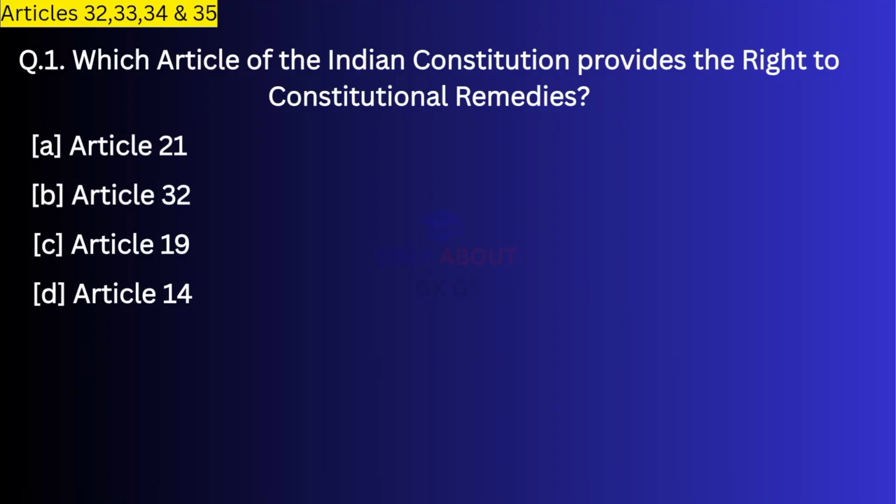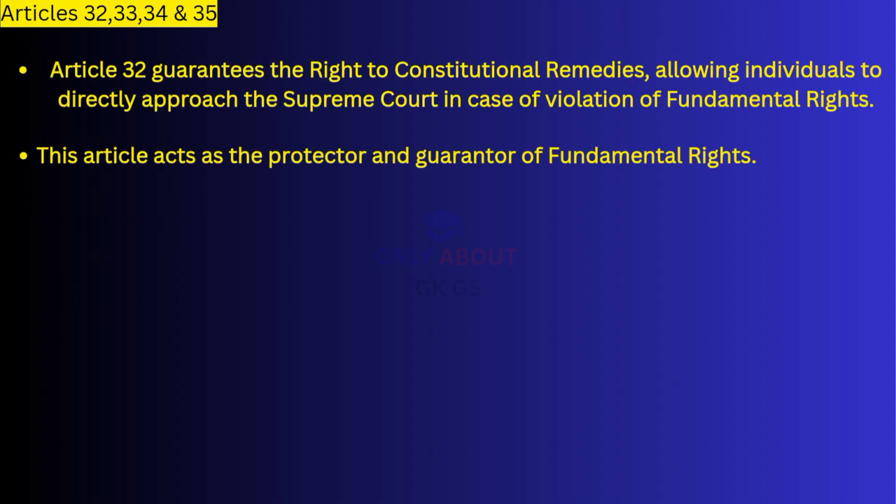Today we are going to learn most important MCQ on Article 32, 33, 34 and 35. First question, which article of the Indian Constitution provides the right to constitutional remedies? Correct answer, Article 32. Article 32 guarantees the right to constitutional remedies, allowing individuals to directly approach the Supreme Court in case of violation of fundamental rights. This article acts as the protector and guarantor of fundamental rights.